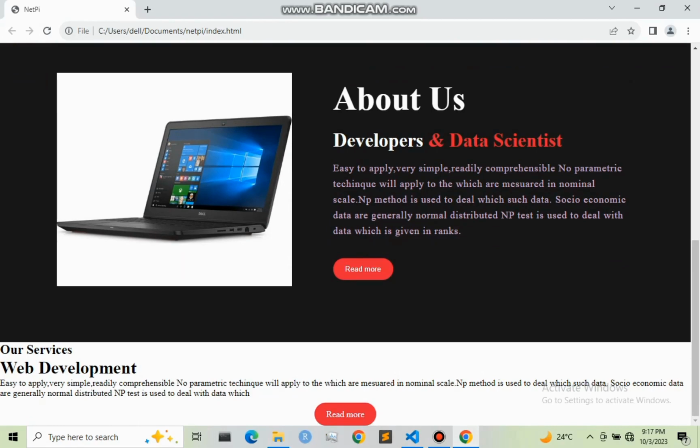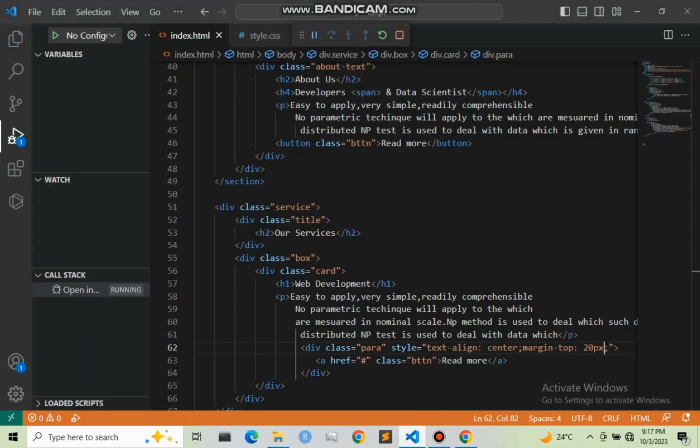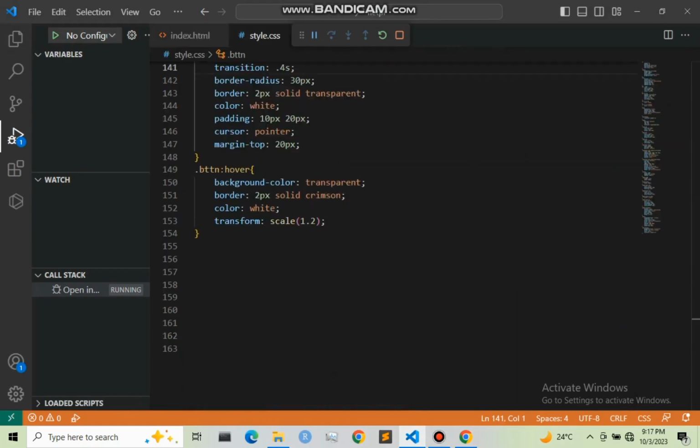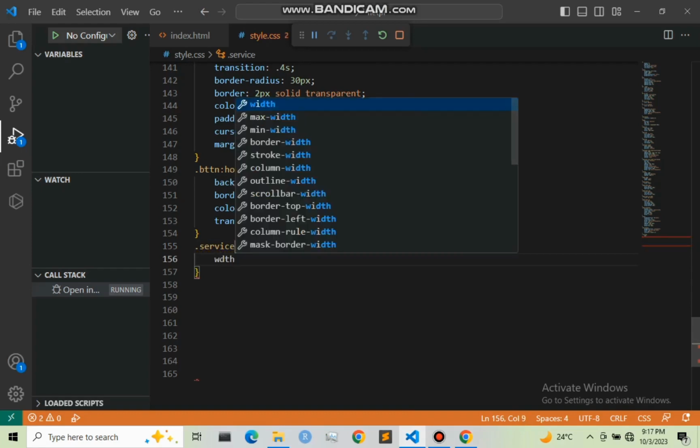So let us now deal with this. So let us start styling this div of ours, that is the service section. So let me start with styling our div, that is dot service. And right here I'm going to start with, I'm going to give it a width of 100%.